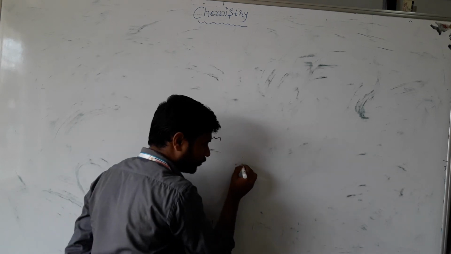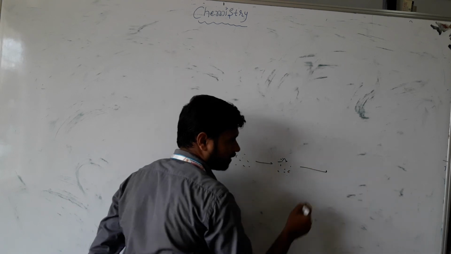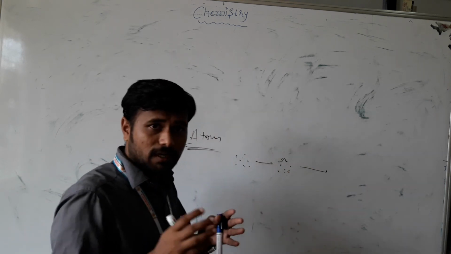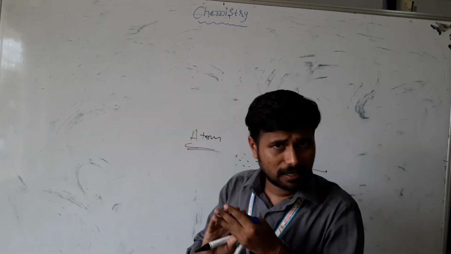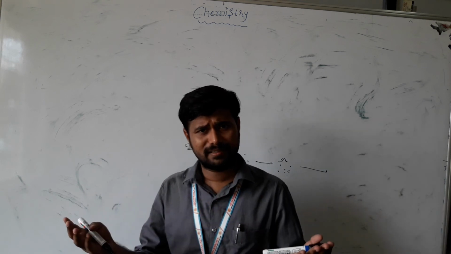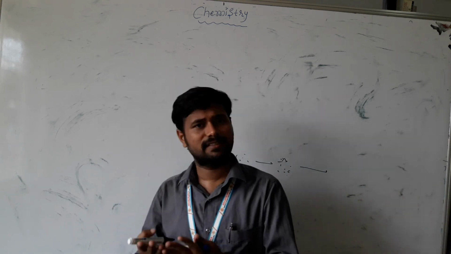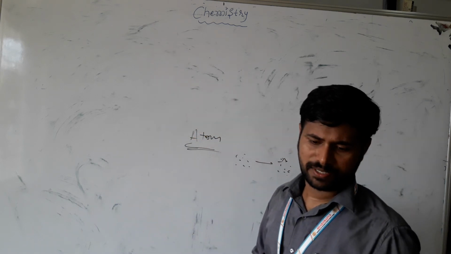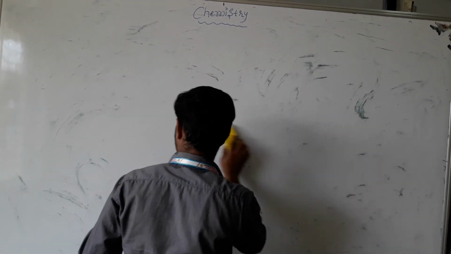When atoms combine, molecules form. When molecules combine, different substances or compounds form. Substances again form mixtures. This very systematic classification we will study in the next class. This is our chemistry introduction, a small simple introduction.